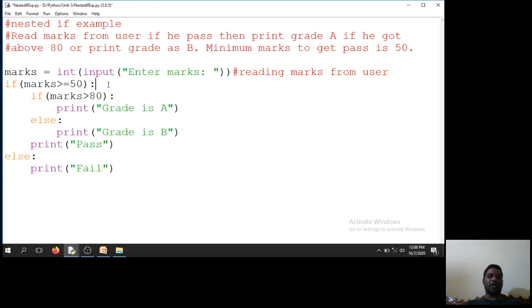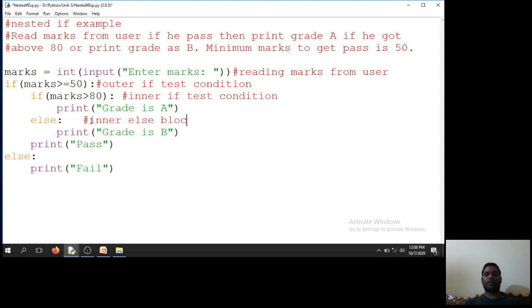So this is the outer if test condition, and this is the inner if test condition, and this is the else block. This is the inner if else block, and this is the outer else block.